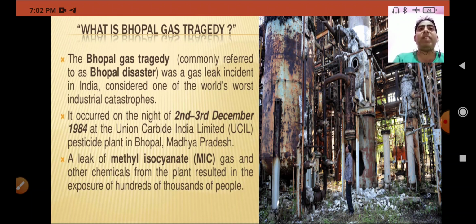What happened after that? After the leakage of the gas, around 3,000 lives of innocent people were lost, and thousands of people were physically impaired or affected in several forms. Livestock were killed, injured and infected. Many things were disrupted, like business, and lives of people were affected. The environment became polluted, ecology affected, flora and fauna got disturbed. It was estimated that 40 tons of methyl isocyanate was leaked.